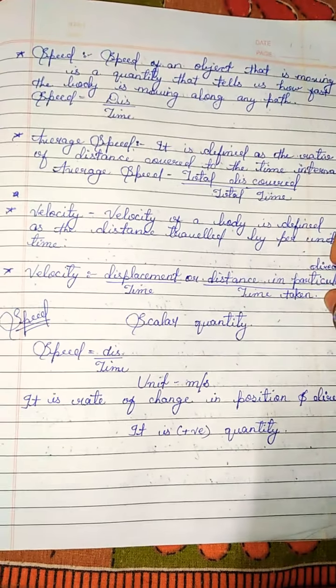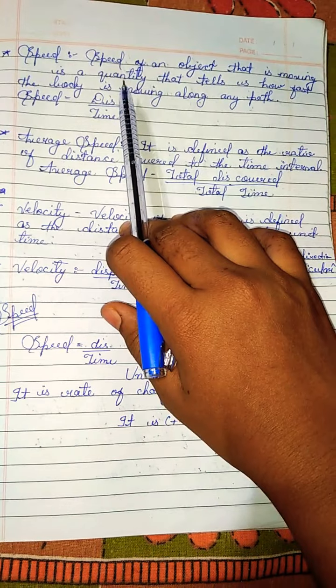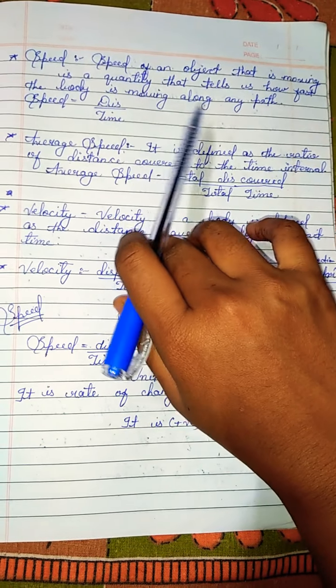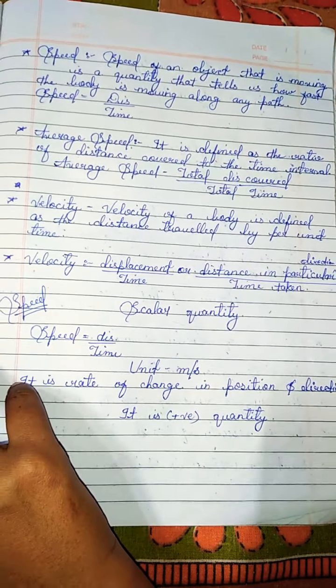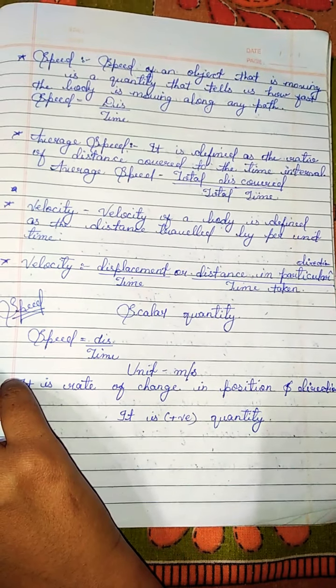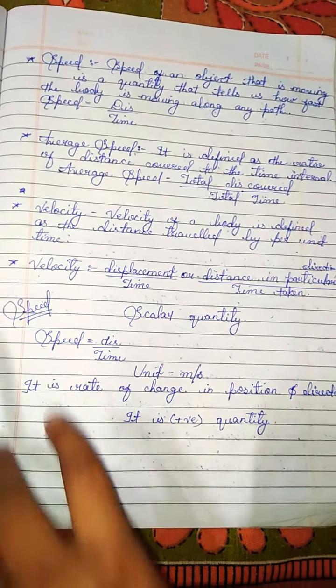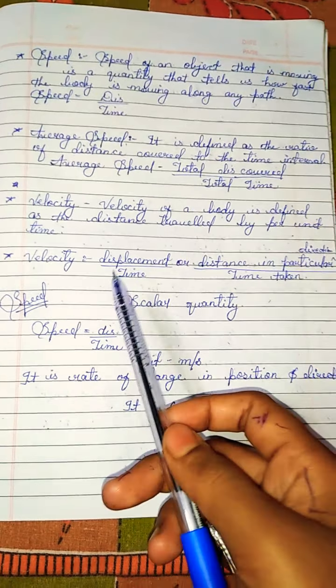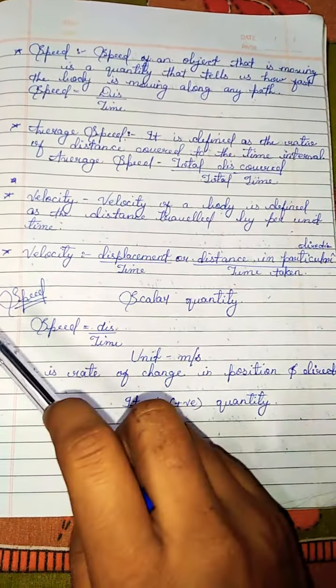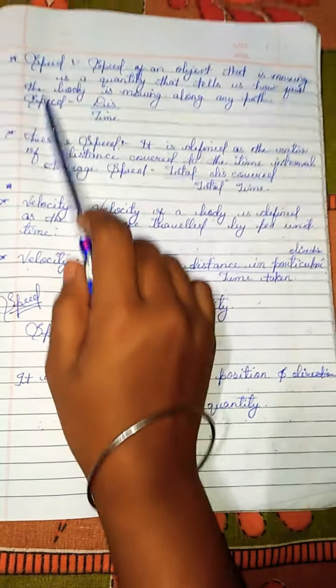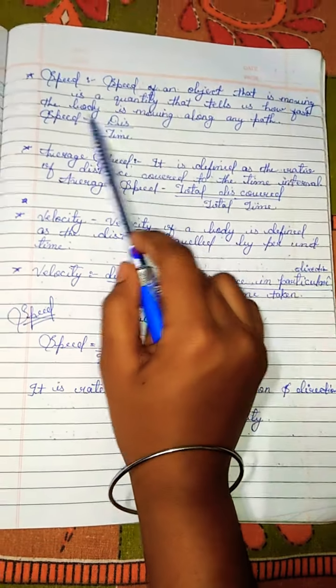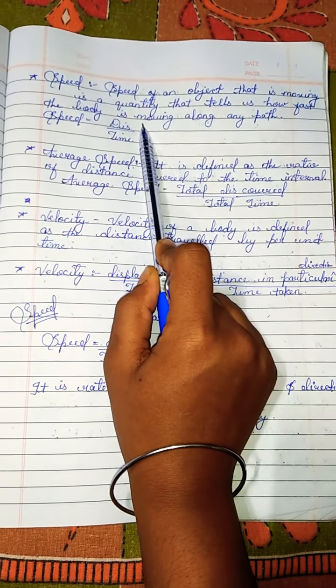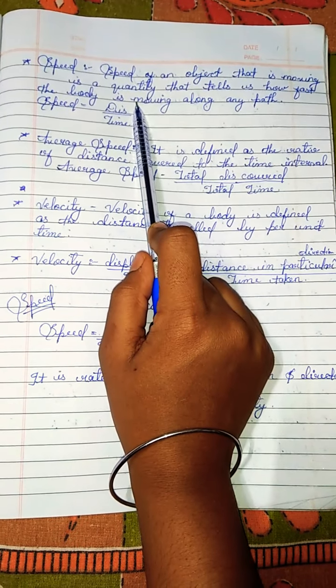Speed. The speed of a moving object is a quantity that tells us how fast the body is moving along any path. Speed shows how much fast it moves. We calculate speed as distance by time. This formula we use in maths as well as in physics.